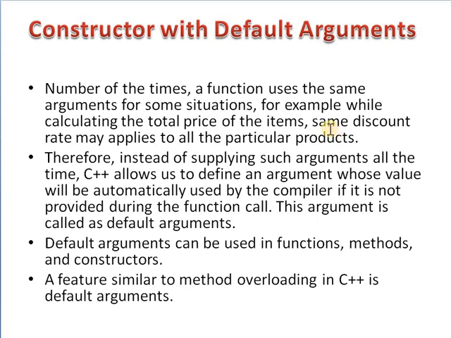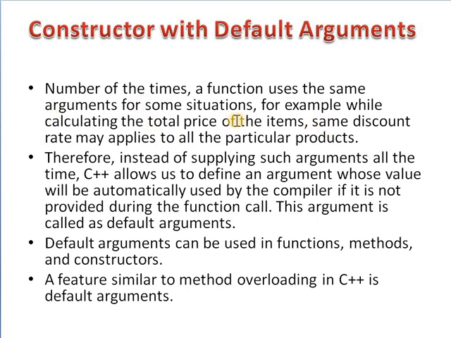It sets the default value to the particular data item or particular data member. For example, whenever you are calculating the total price of any item, the same discount rate is applied to all the particular products. That discount rate is a fixed value. That discount rate is a default value for all the products. So this is a constructor with default argument.